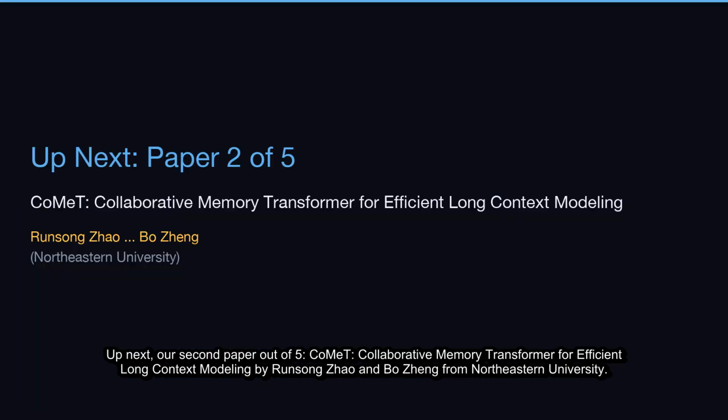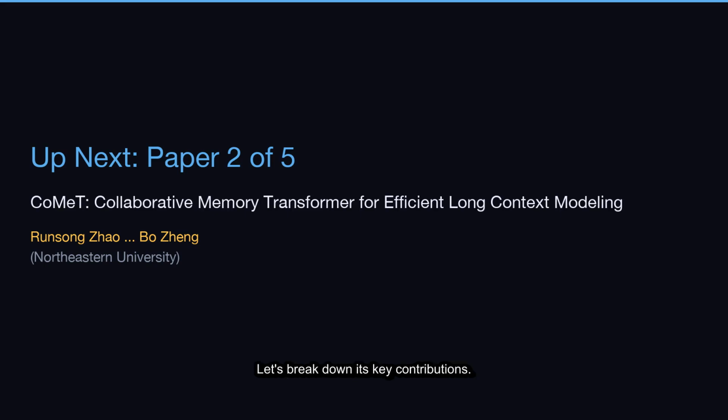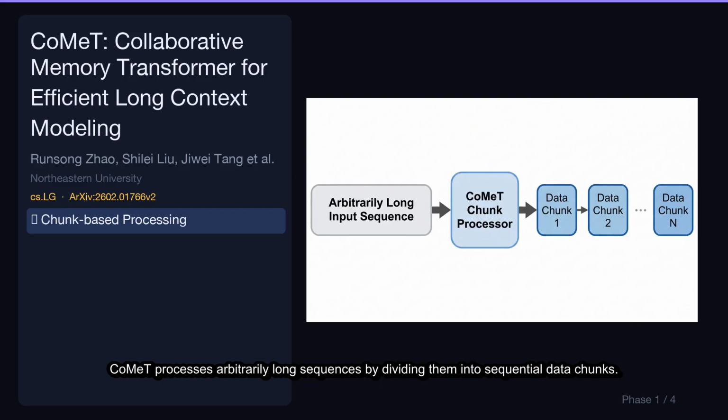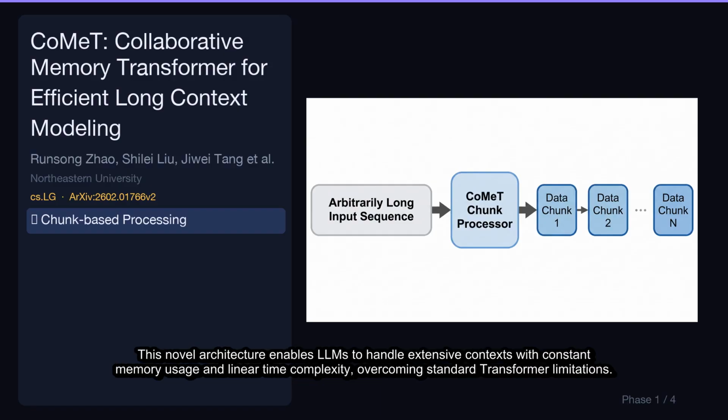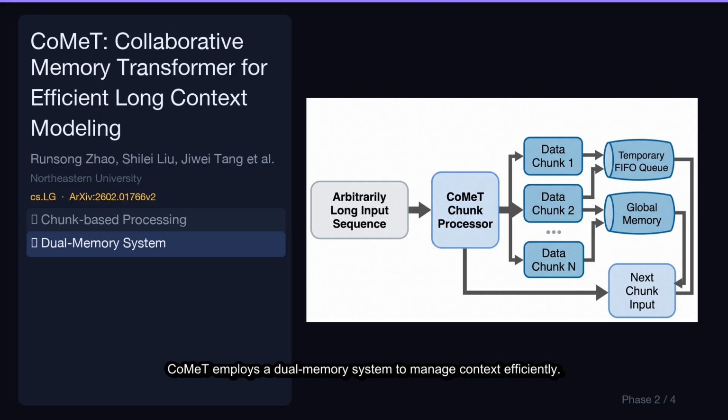Up next, our second paper out of 5, CoMeT, Collaborative Memory Transformer for Efficient Long-Context Modeling by Runsong Zhao and Bo Zheng from Northeastern University. Let's break down its key contributions. CoMeT processes arbitrarily long sequences by dividing them into sequential data chunks. This novel architecture enables LLMs to handle extensive context with constant memory usage and linear time complexity, overcoming standard transformer limitations. CoMeT employs a dual memory system to manage context efficiently.